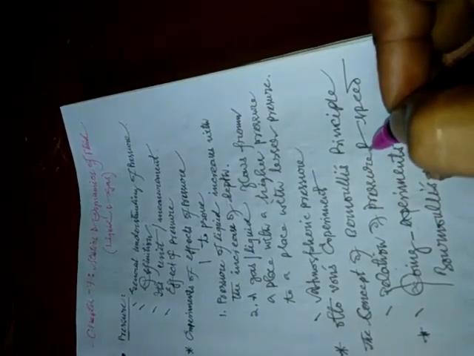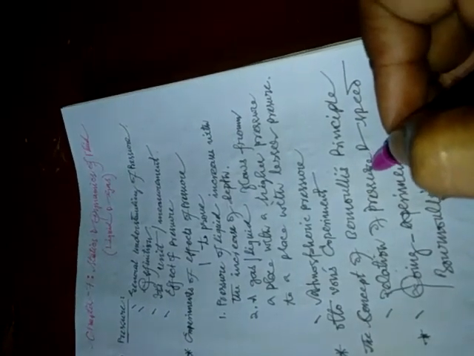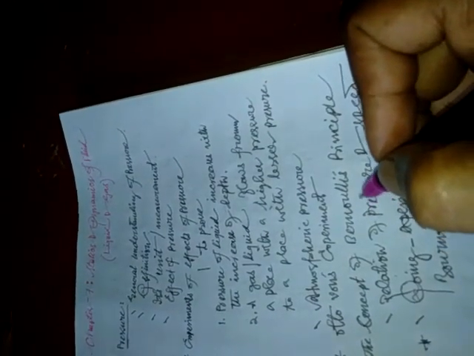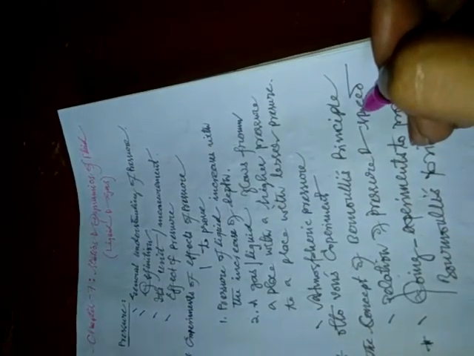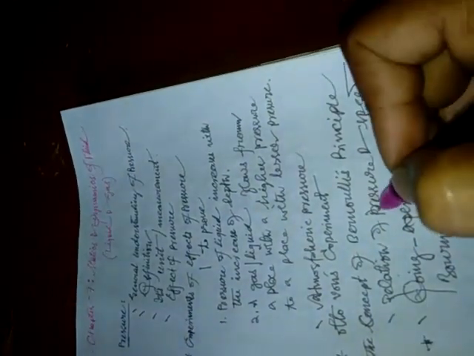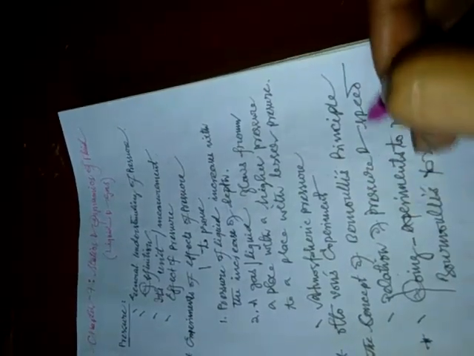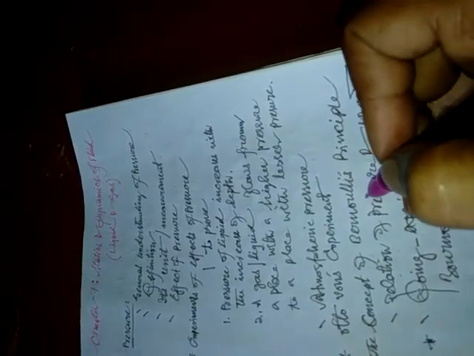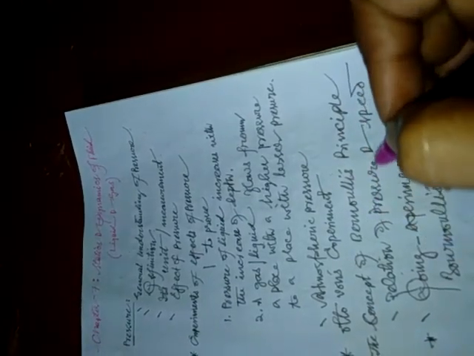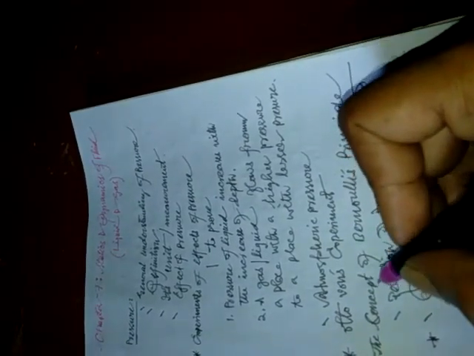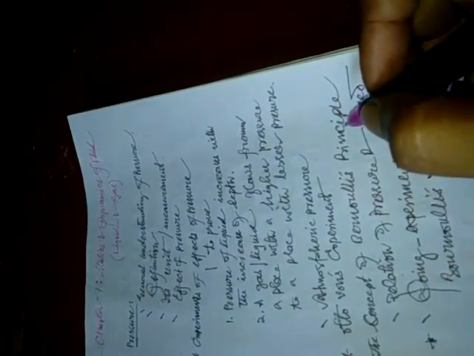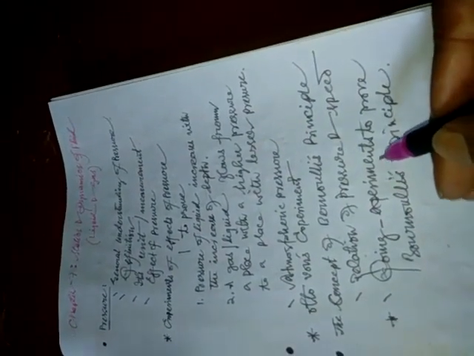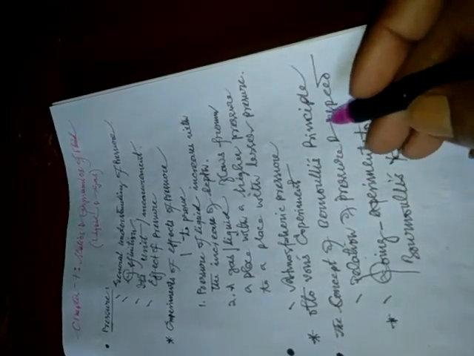To make this concept clear, I am giving an example: if the pressure is high, the speed will be less, or if there is less pressure, the speed will be more. Such a relationship will be built up through Bernoulli's principle. Now we need to do an experiment to prove Bernoulli's principle.